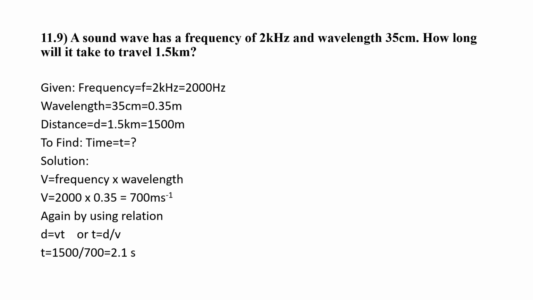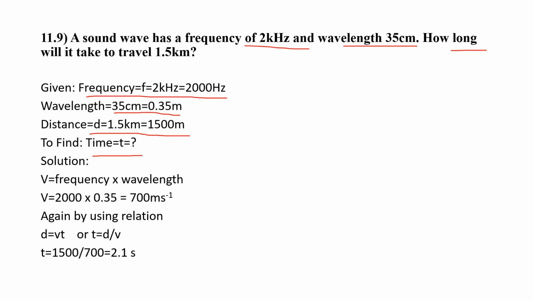11.9 A sound wave at the frequency of 2 kilohertz. So we have frequency given, that is 2 kilohertz, which equals 2000 hertz, and wavelength of 35 centimeters. So we have to convert 35 centimeters into meters, so we divide 35 by 100 and we will get 0.35 meter. How long will it take to travel 1.5 kilometers? So how long means that we have to find out the time, and the distance given to us is 1.5 kilometers, that is equals to 1500 meters.